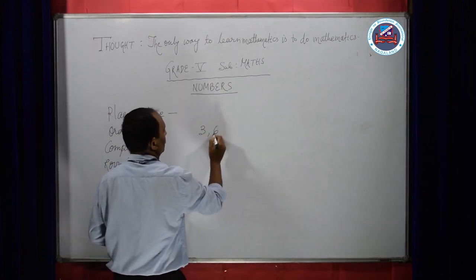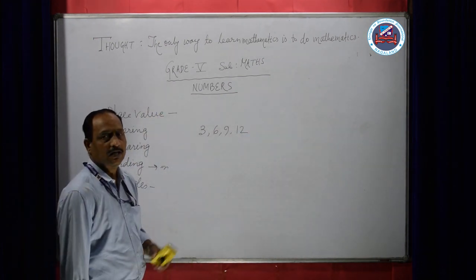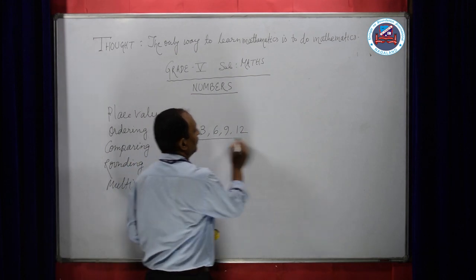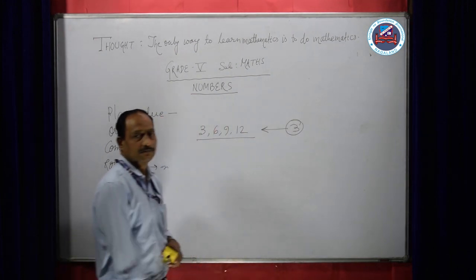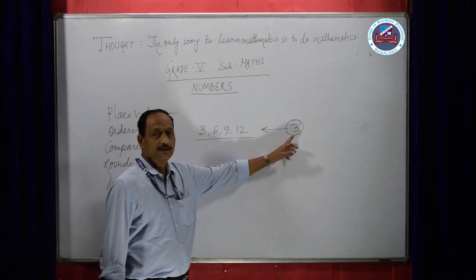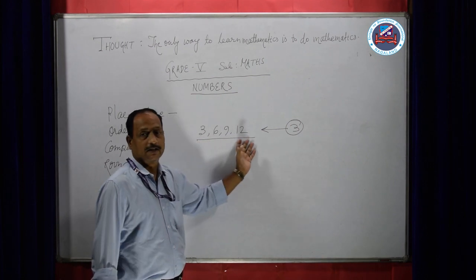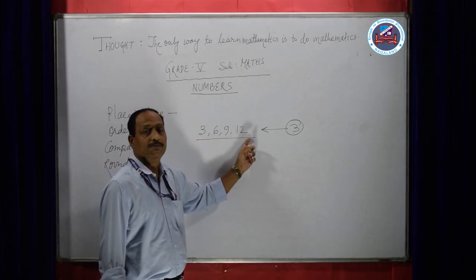These numbers are multiples of 3. That means in the 3 table, these numbers are there. 3 1s are 3, 3 2s are 6, 3 3s are 9, 3 4s are 12.